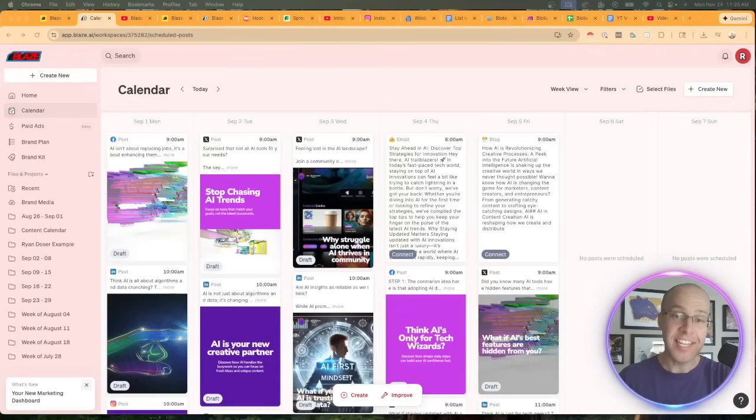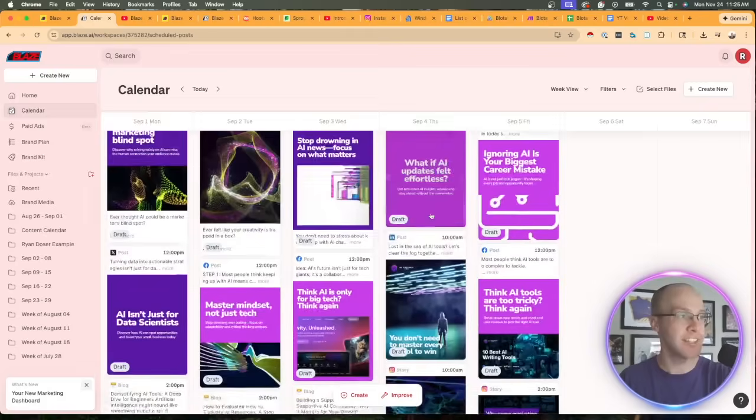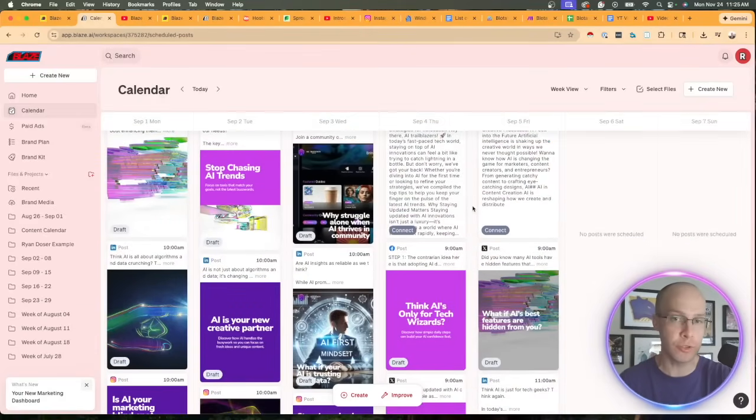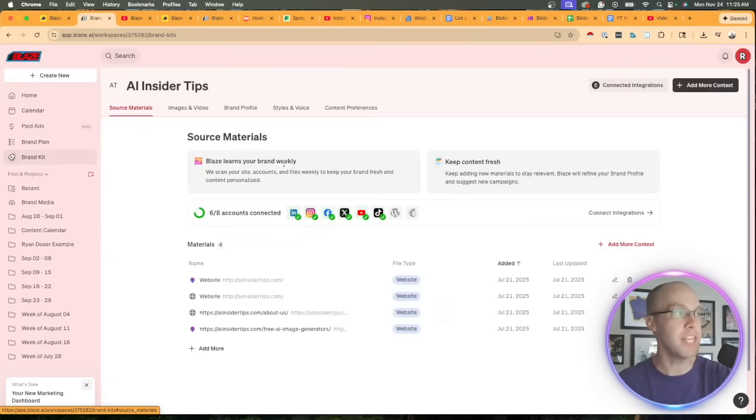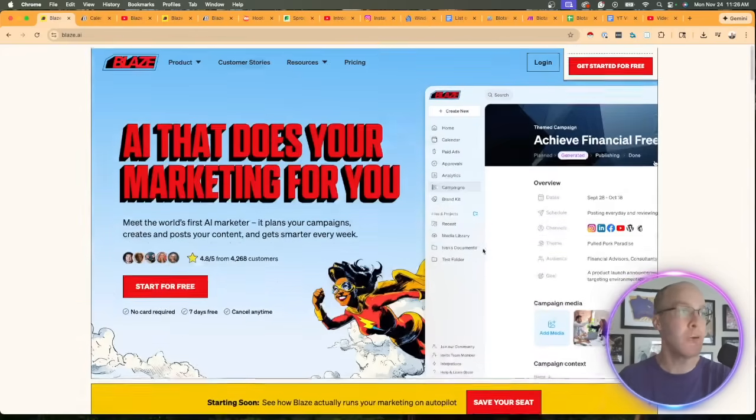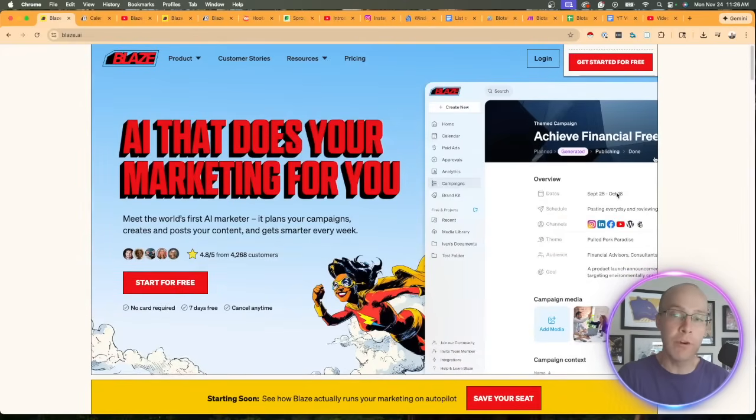And now Blaze has taken this transition to becoming an autopilot marketing tool where it's automatically creating assets that look like this throughout my various social media accounts. And it's doing this based on the inputs that I provided in my brand kit at the very beginning when I set up my Blaze AI account. This would be through your website. This would be through any images you upload, writing samples, list of AI words and phrases you want to avoid. And I'm going to talk about all of that later on in this video when I show you how to set up Blaze AI for the first time. But that is the transition of where Blaze AI is headed and what I mean from going from a Copilot solution to an autopilot solution.